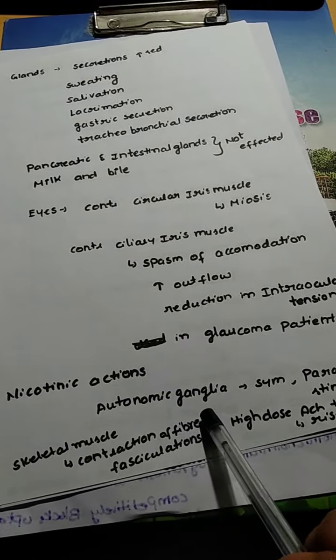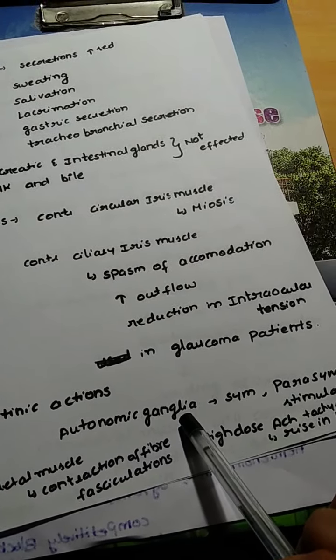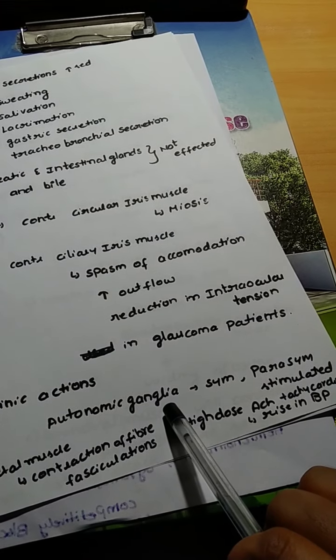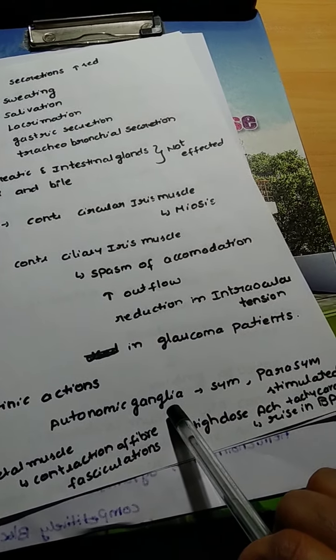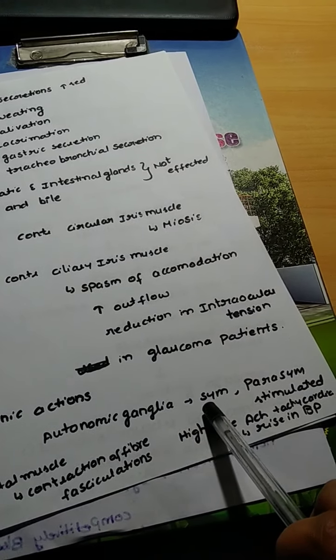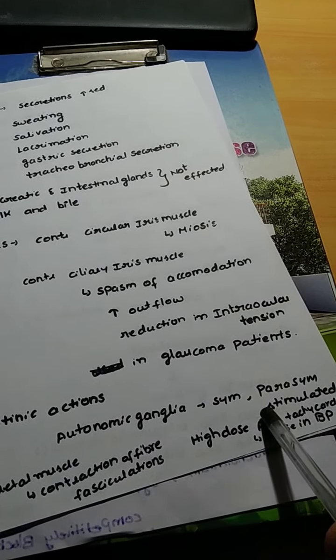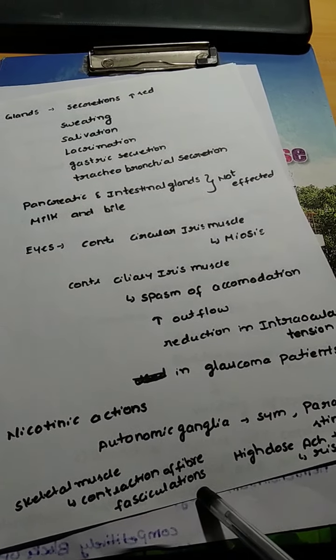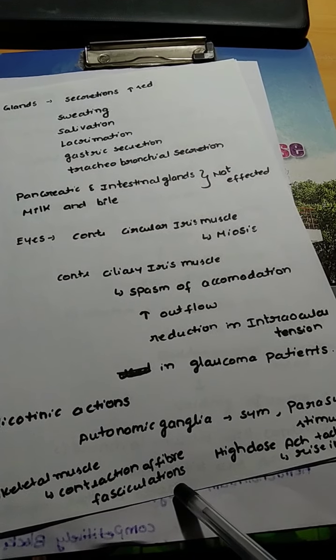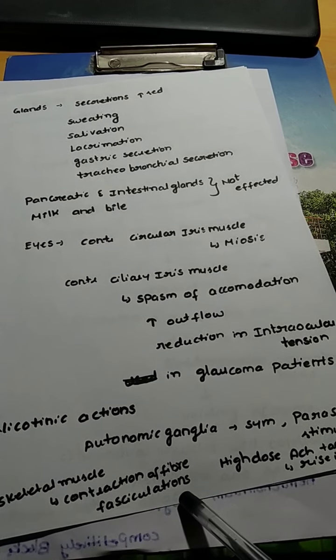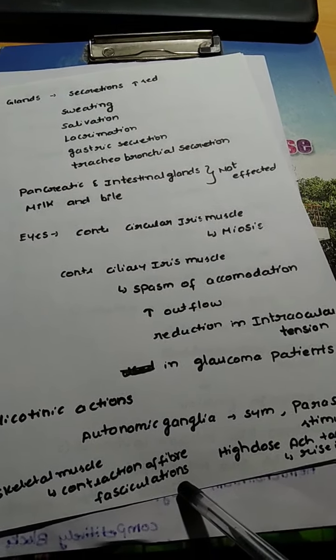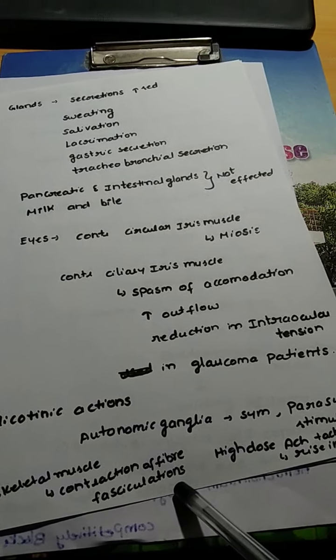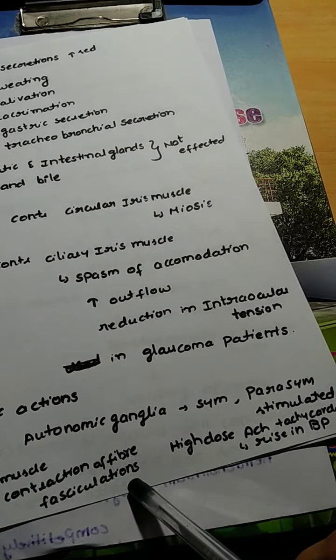The nicotinic actions will be mainly seen in autonomic ganglia. By the nicotinic actions of acetylcholine, both the sympathetic and parasympathetic systems are stimulated, and in the skeletal muscle there will be contraction of fibers, by which we can see fasciculations. Fasciculations means many fibers will be contracted, and there will be twitching and pain in the skeletal muscle due to the nicotinic actions of acetylcholine.